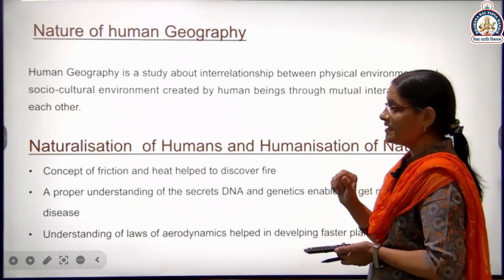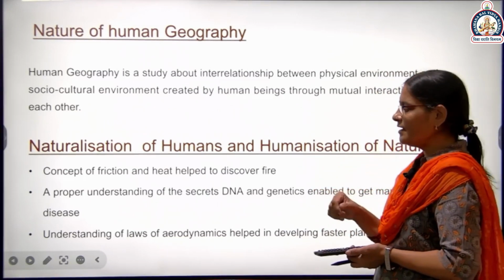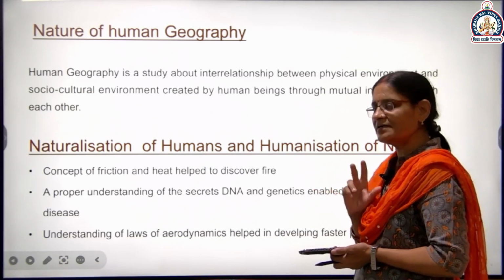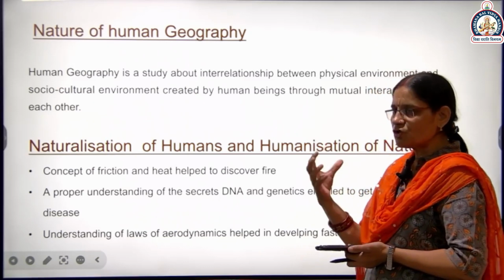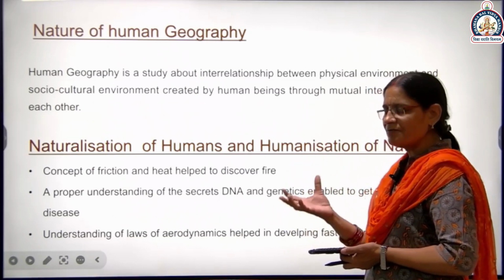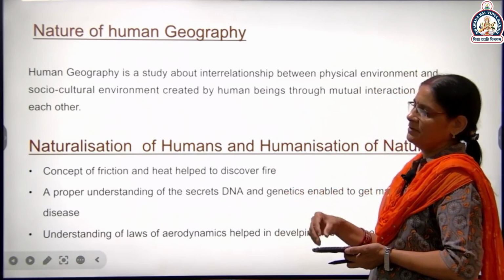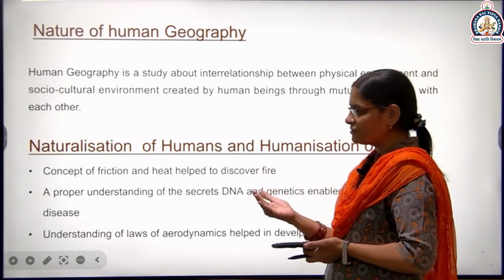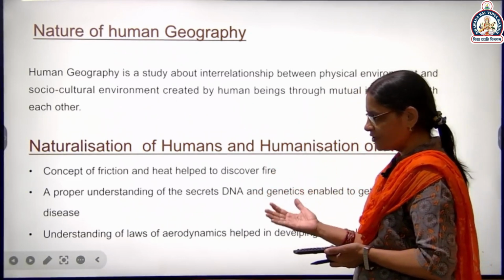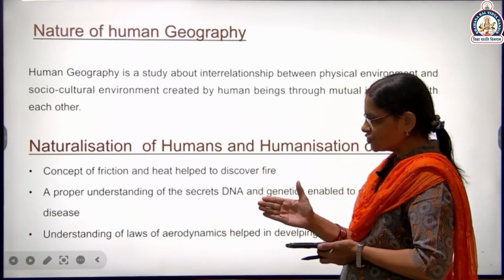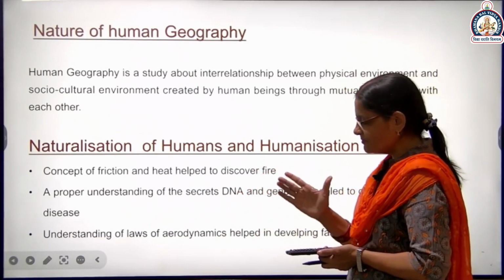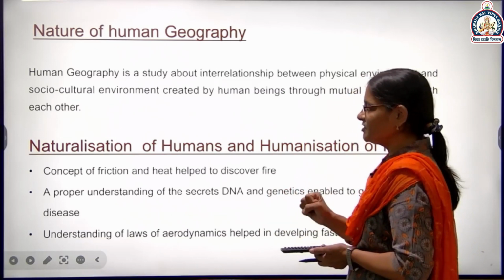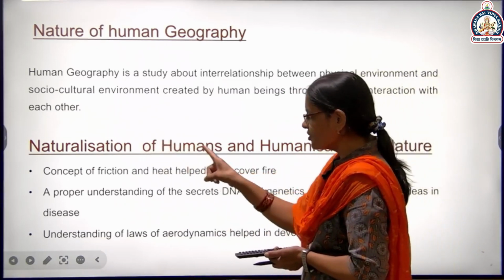What is the meaning of naturalization? In the primitive period, when there was no development of technology, we were controlled by nature and we did what nature wanted. And gradually, with the development of technology, we control many things of nature and we use many resources of nature. So this is the naturalization of humans